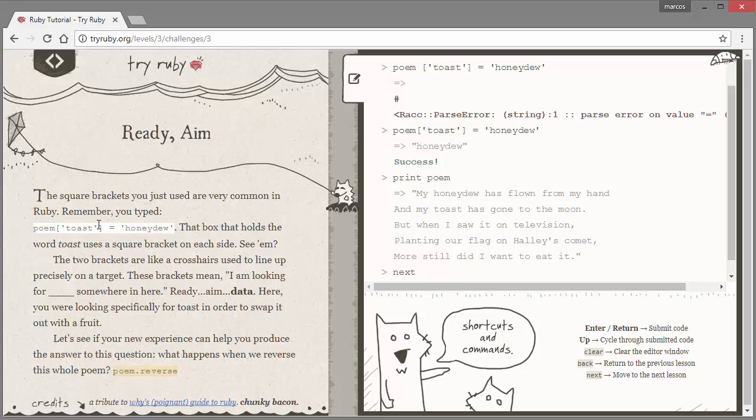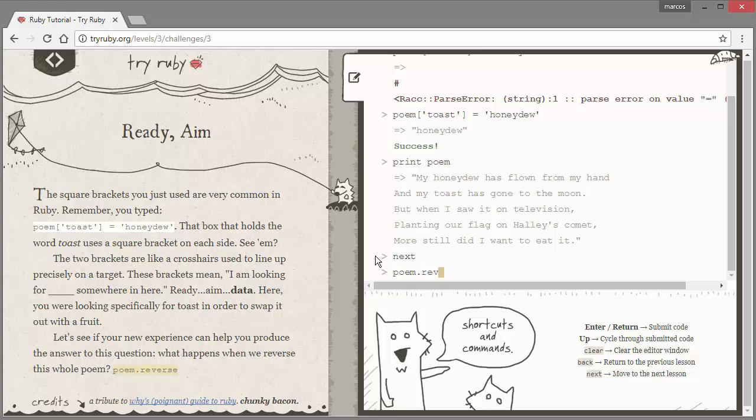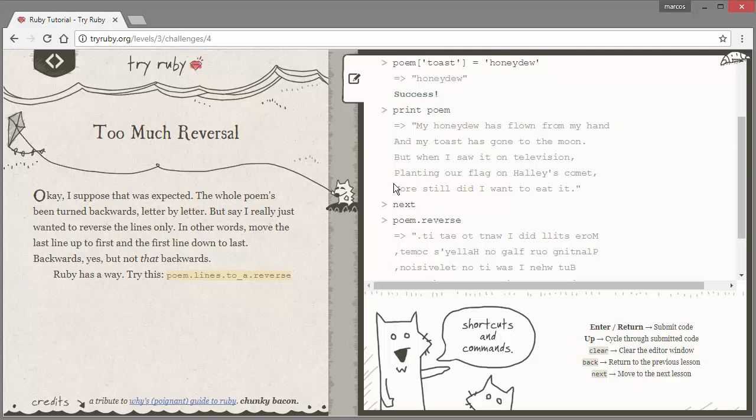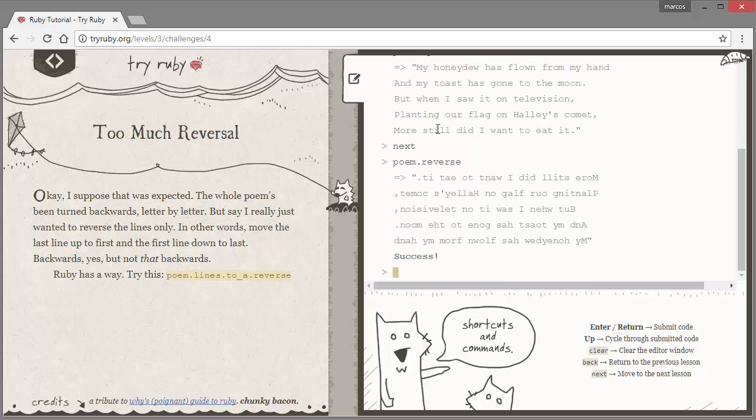So what happens when we reverse the whole poem? Okay, this is gonna be long. One eternity later. Reverse. Yeah, okay, I suppose that was expected. The whole poem has been turned backwards letter by letter. But I say I just really wanted to reverse the lines only. In other words, move the last line up to the first line down. Okay, so the whole poem is gonna be backwards, but not letter by letter, more like line by line. So the last line will be the first line.